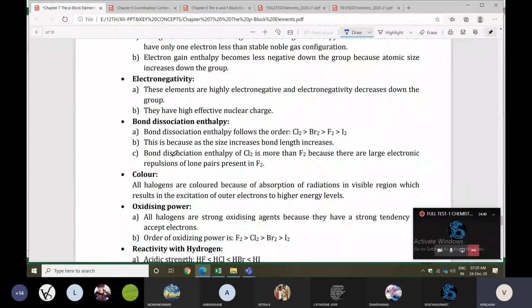First point, electron configuration, what will happen in each group. Next ionization enthalpy, electronegativity, electron gain enthalpy. Then all the points: reaction towards hydrogen, towards oxygen, towards metals. Compare those points, then only you can identify the points easily. So everyone do that work, please.